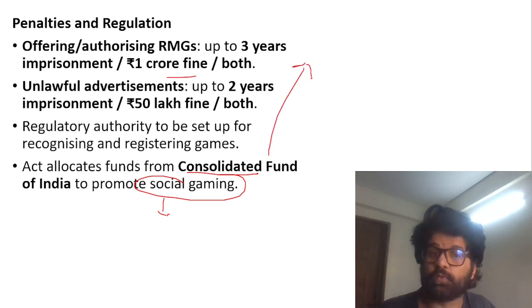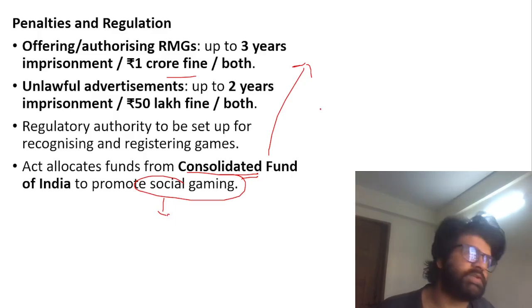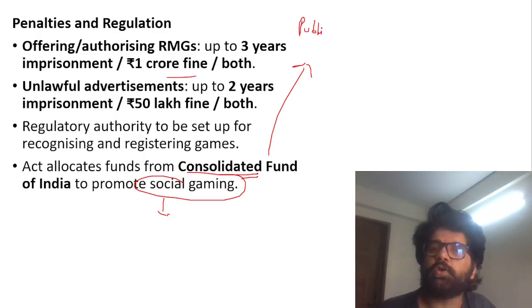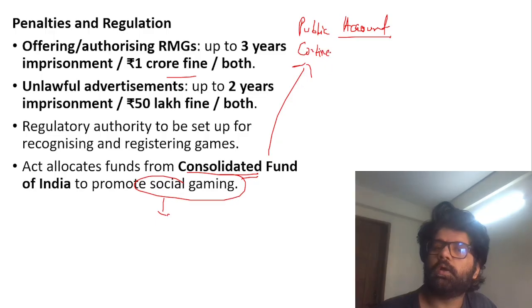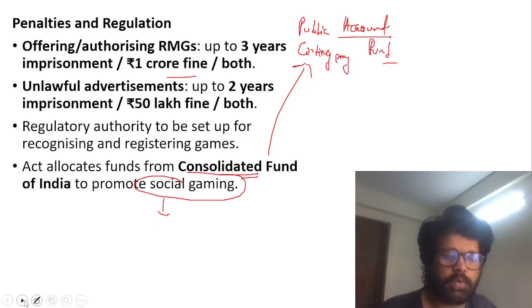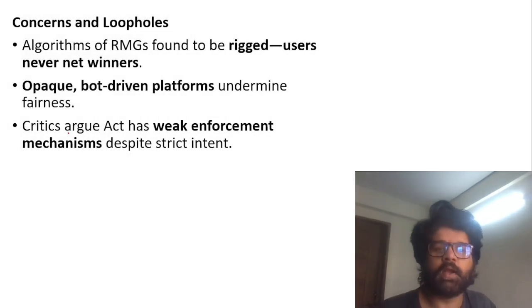Now there is homework for you, and that's how you read stuff, guys. When you're reading Consolidated Fund, Article 266, read about the public account, read about the contingency fund, and revise all these things. Really, really good. Read about the contingency fund: which articles govern it, who is managing it, and how much money is there in which particular account. Then they're talking about the rationale and why it has been banned.